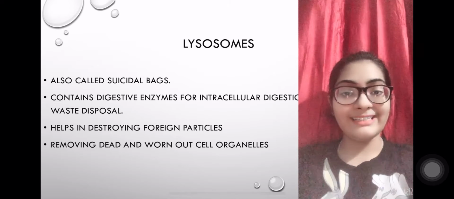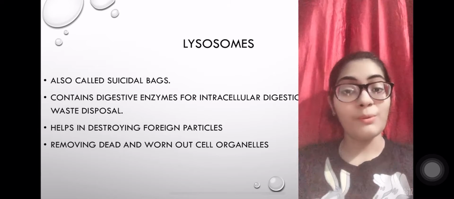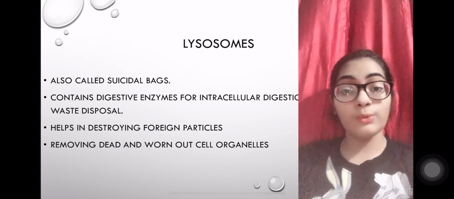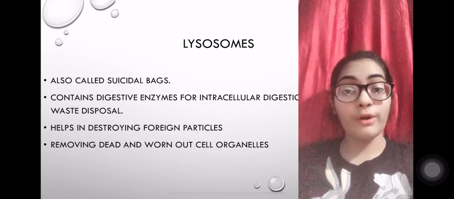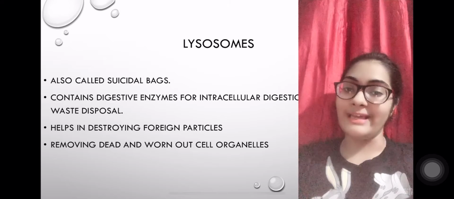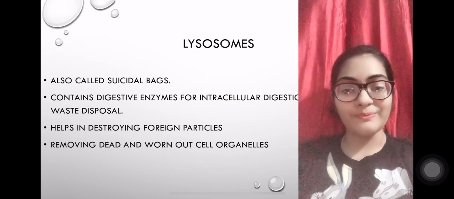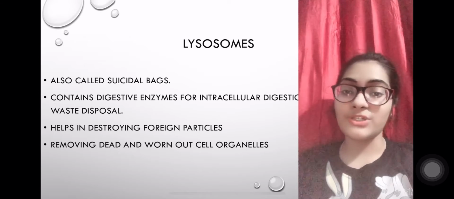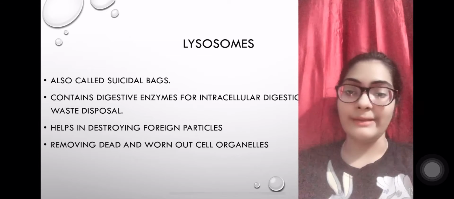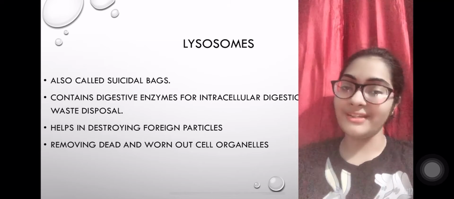Yes, it contains various digestive enzymes that help in waste disposal and digestion of worn out cell organelles. When the cell organelles die, you need to get them off the cell, and this is done with the help of lysosomes. It also helps in destroying the foreign particles which may invade the cell. It's a very easy topic and I hope you understood it well.